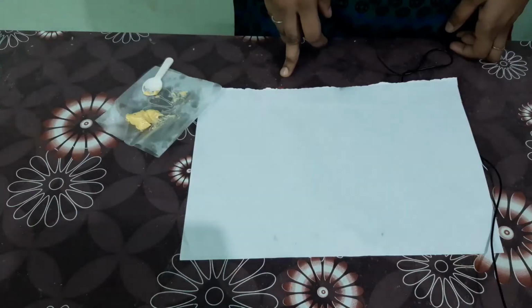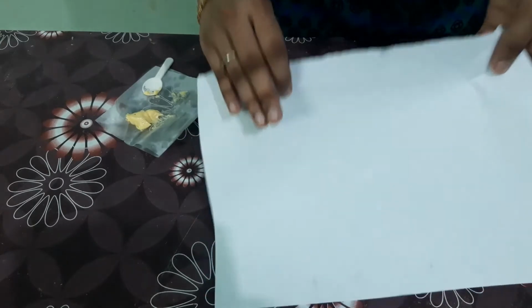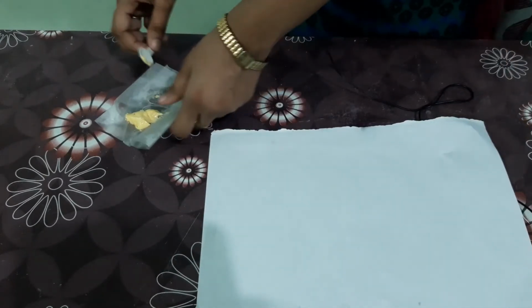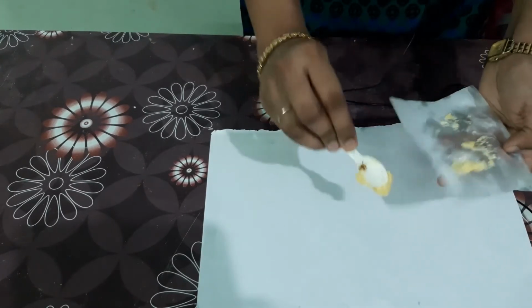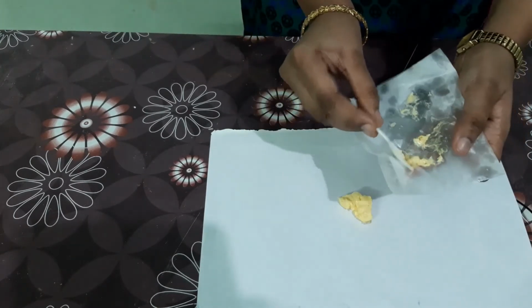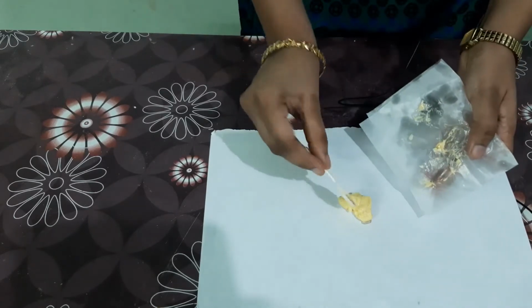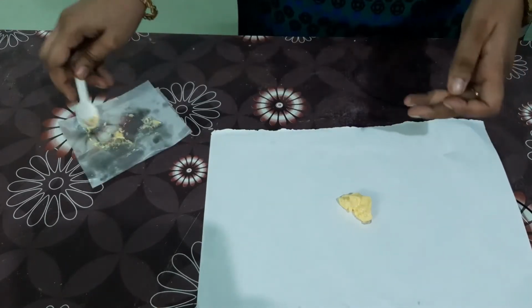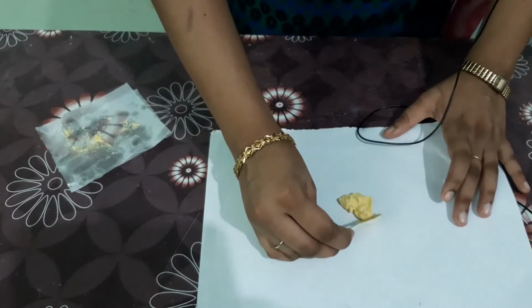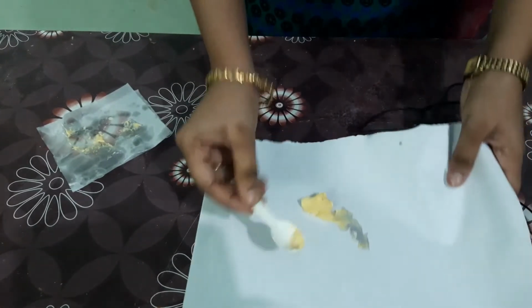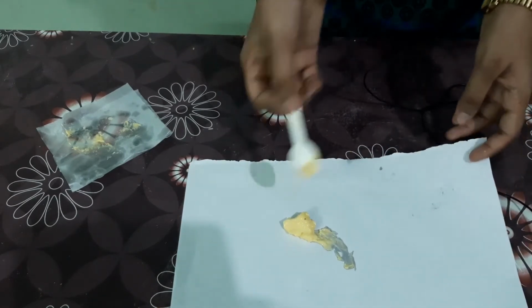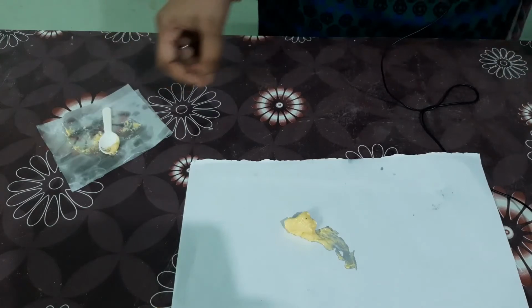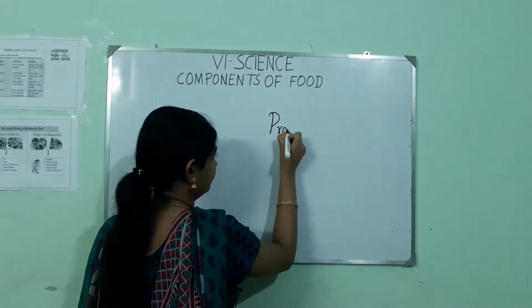or not. You can observe plain white paper. I am going to add butter to it. After a few seconds, you can observe the oil squeezing out of the butter. This indicates the presence of fat in butter. This is the test for fat. Next we are going to see proteins.